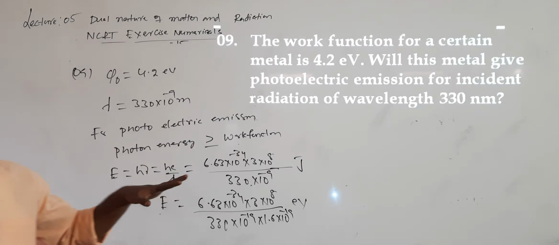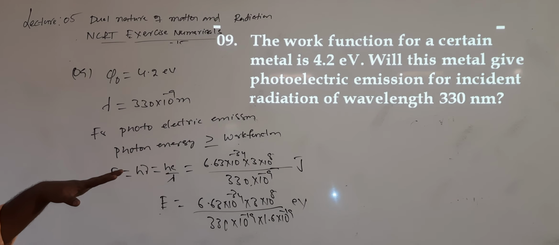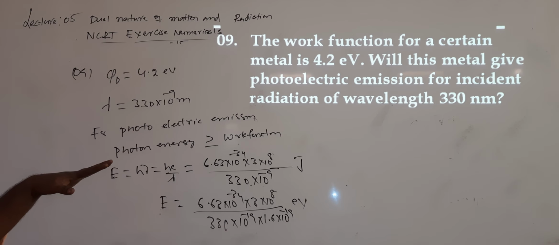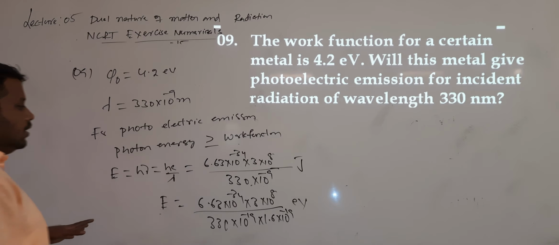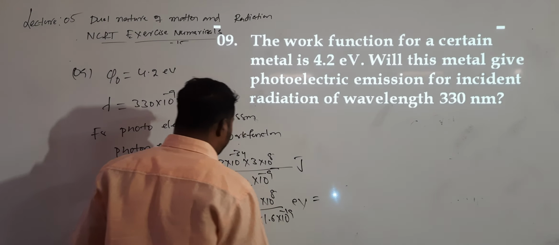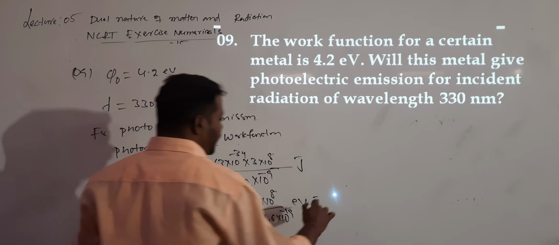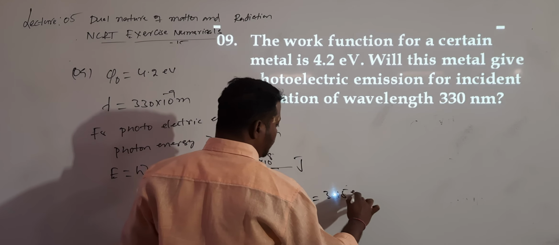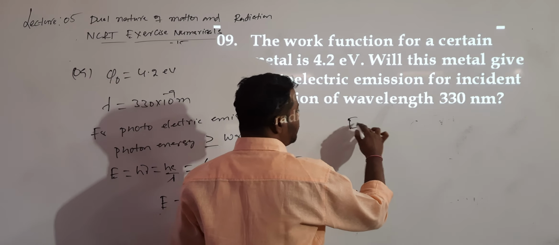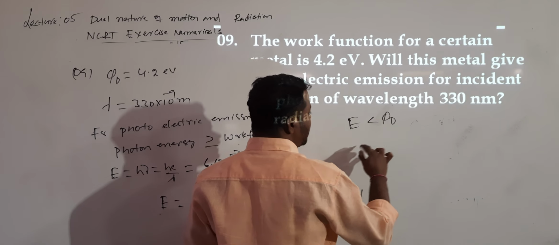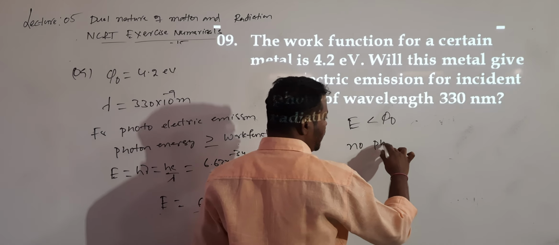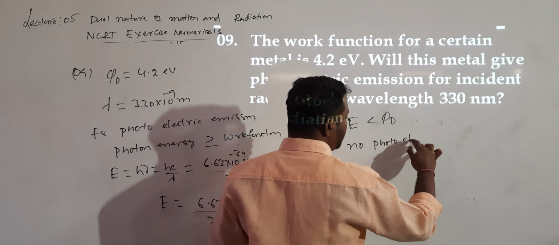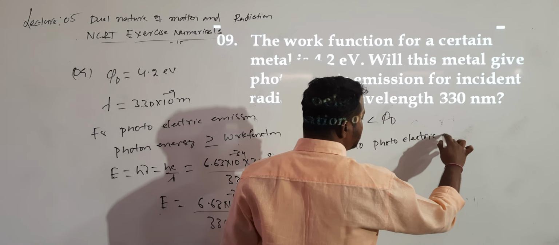Correct? So what is the energy of the photon? We will get that energy value, which is 3.15 electron volt, but the E value is less than the work function. That's why no photoelectric emission.